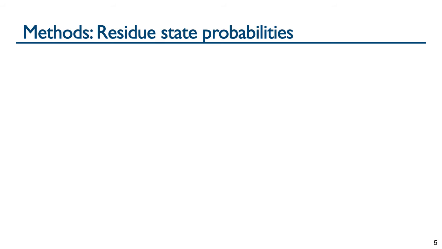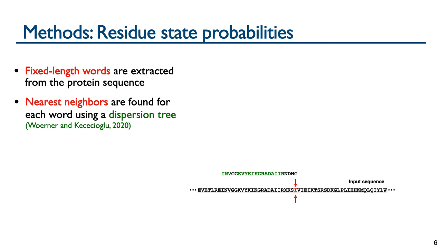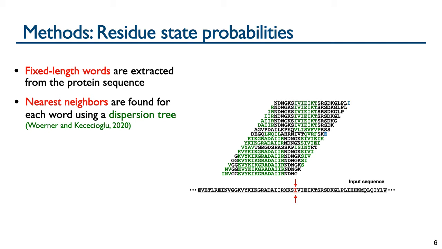To get state residue probabilities, we use the following procedure. Given an input protein sequence, we extract fixed length words at every position, where each colored box here represents a different fixed length word. To obtain state probabilities for this residue highlighted in red, for each word that contains this residue, nearest neighbors are found from our template database using the dispersion tree data structure.